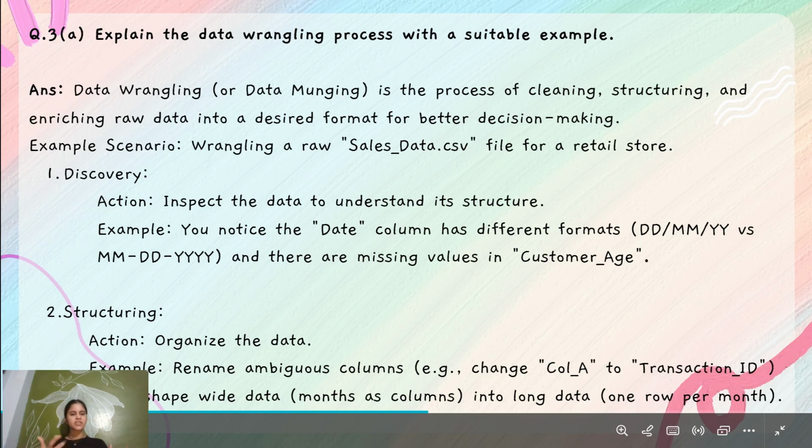First one is discovery. The action is to inspect the data to understand its structure. For example, you notice the date column has different formats, dd/mm/yy versus mm/dd/yy, and there's a missing value in customer's age. The second one is structuring. The action is to organize the data. For example, rename ambiguous columns, like change column A to transaction ID, and reshape wide data, like month as columns, into long data, like one row per month.